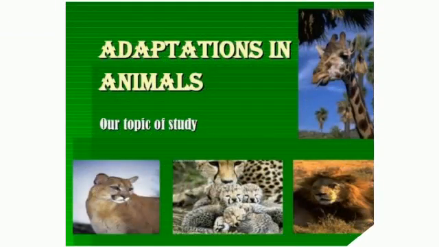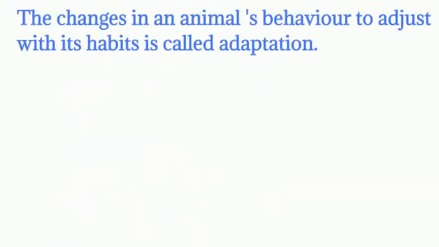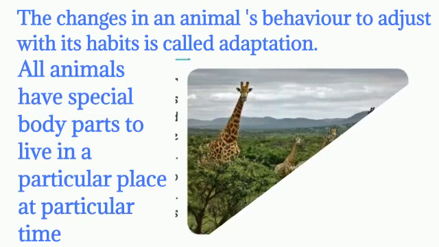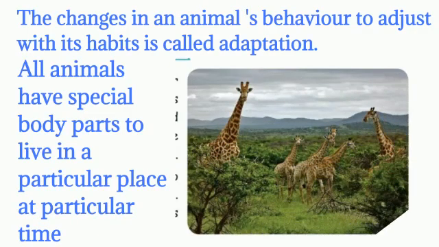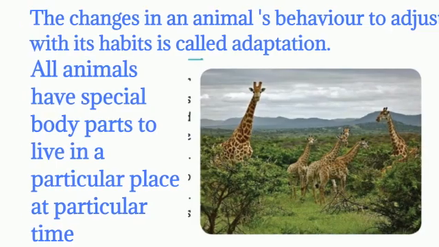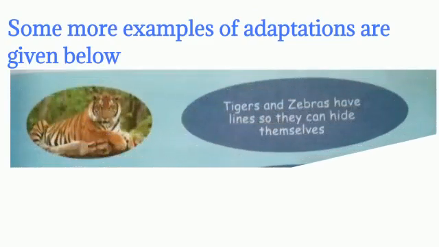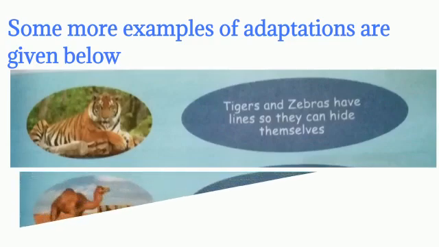Adaptations in animals. Adaptation is the most essential factor of all living beings. The changes in an animal's behavior to adjust with the habitat is called adaptation. All animals have special body parts to live in a particular place at a particular time. Example, giraffe. It has a very long neck because of its environment's demand. Some more examples of adaptations are given below. Tiger and zebra have stripes so they can hide themselves. Camel has broad feet to walk in the desert.